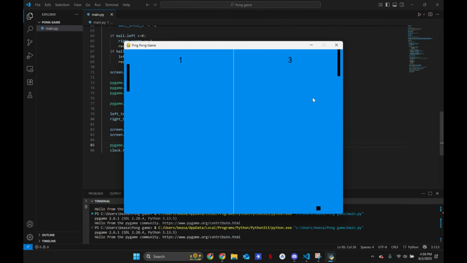Then you can change this to any type of colors you want. And look how the ball alternates every time. So that's good.